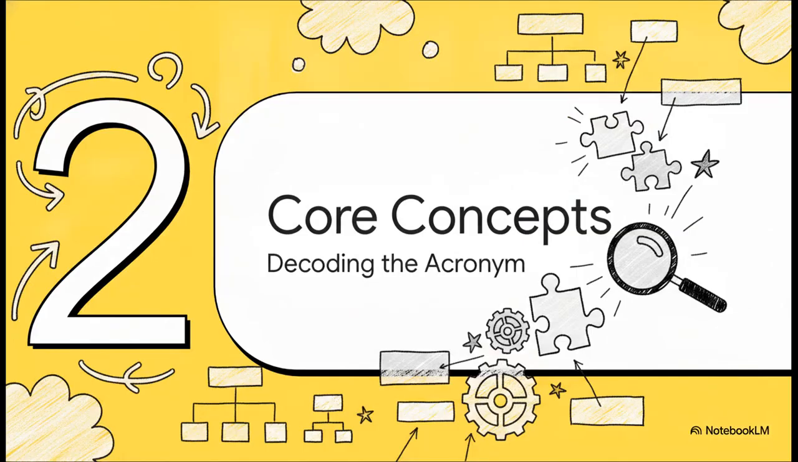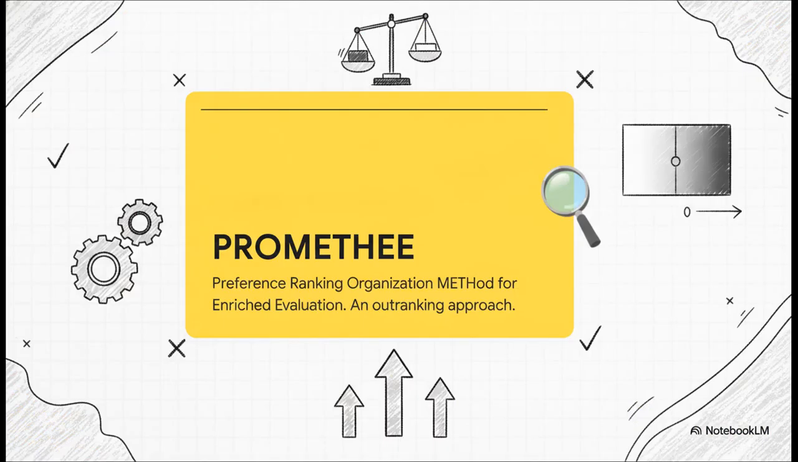Moving right into Section 2, Core Concepts of PROMETHEE. Let's decode this acronym and see how the framework actually solves our dilemma. PROMETHEE stands for Preference Ranking Organization Method for Enriched Evaluation. Now, the crucial point to understand here is that PROMETHEE is what we call an outranking approach. So instead of just giving options arbitrary grades in a vacuum, like say scoring a test out of 100, it sets up a head-to-head tournament.